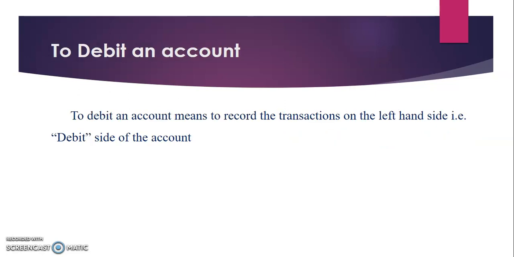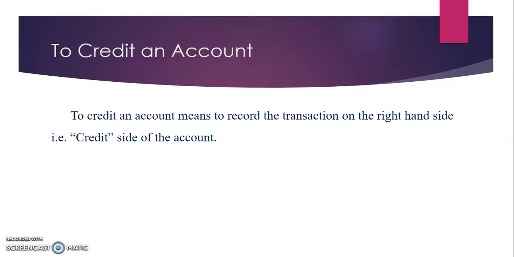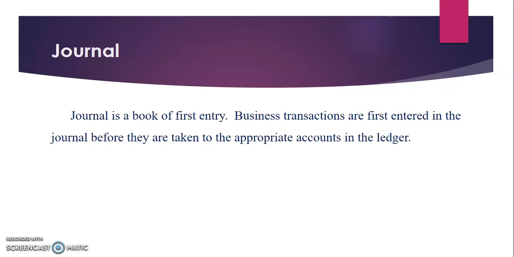Then to debit an account means to record the transaction on the left hand side. So on a ledger account we debit transactions on the left, that is called the debit side of the account. To credit an account means we have to record the transaction on the right hand side of the ledger account. So that is the credit side of the account.